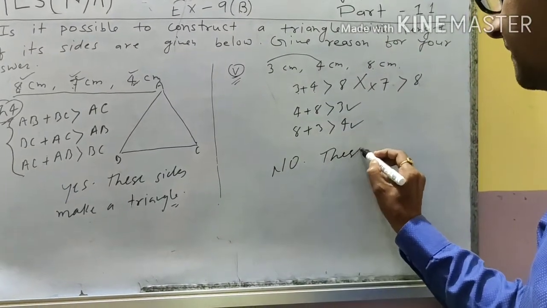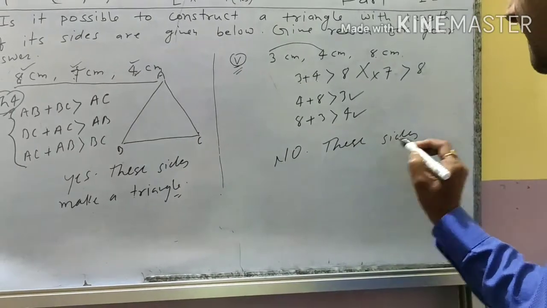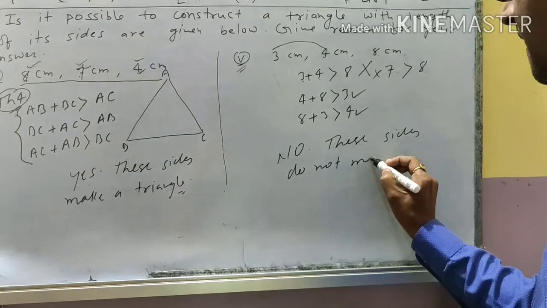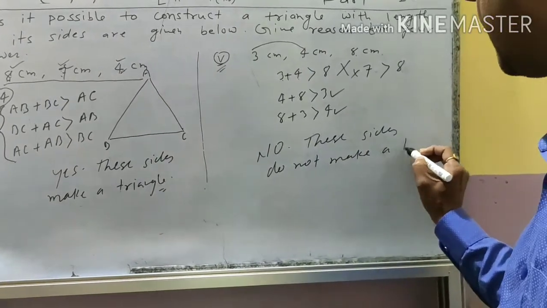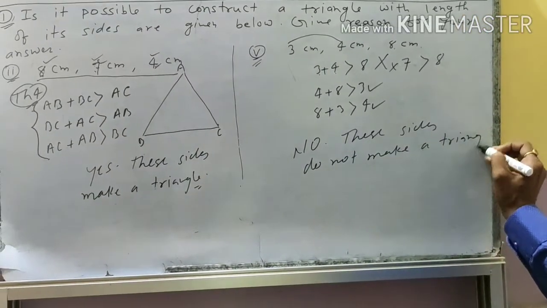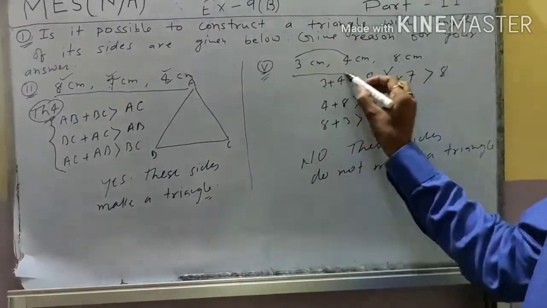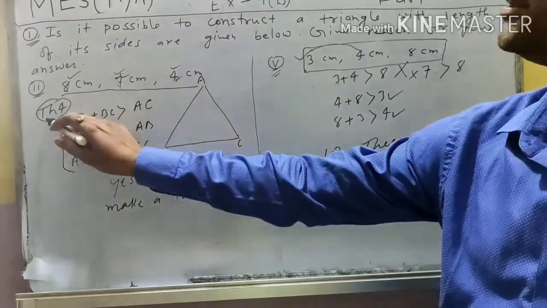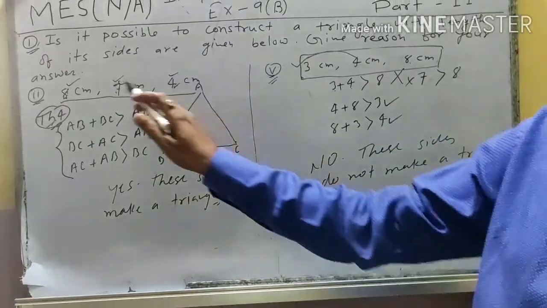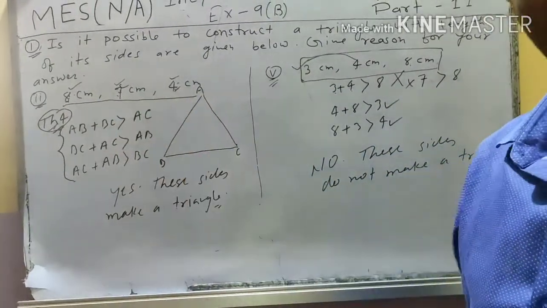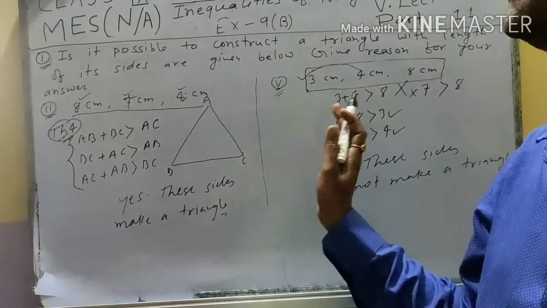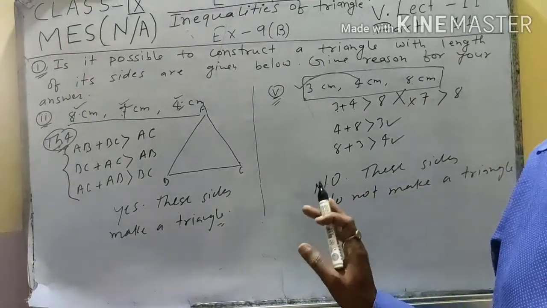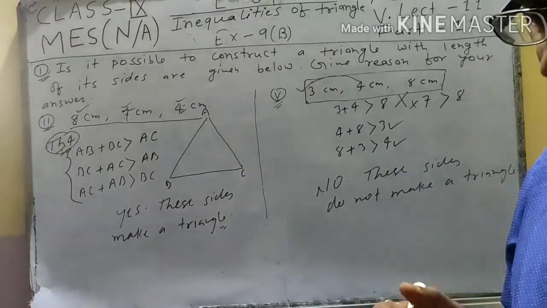These sides do not make a triangle. Okay. Here these sides do not make a triangle according to the property of theorem number 4. And these sides makes a triangle. Okay, this is the basic logic to how to make a triangle. Okay student, I hope you understand. The next question is